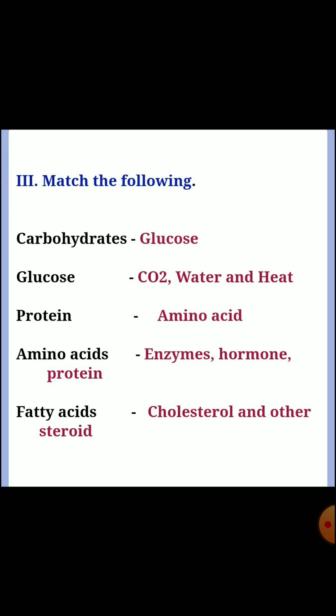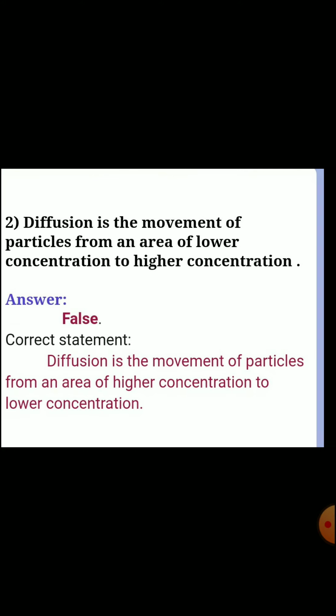Carbohydrates. Answer, glucose. Glucose gives CO2, water and heat. Protein. Answer, amino acids. Amino acids make enzyme, hormone, protein. Fatty acids. Answer, cholesterol and other steroid. Okay, next.